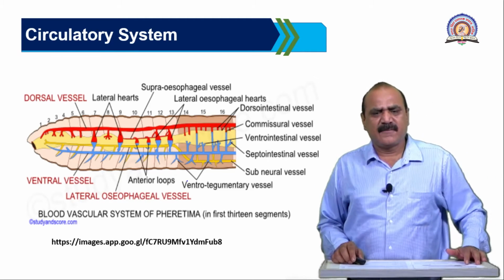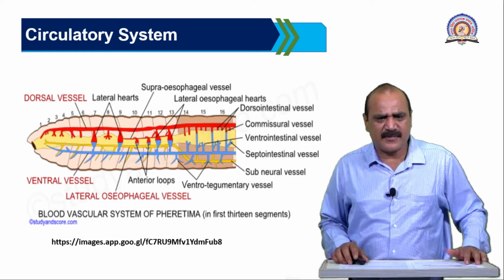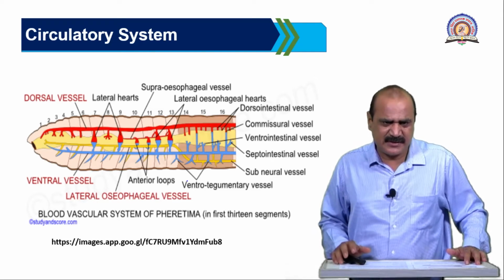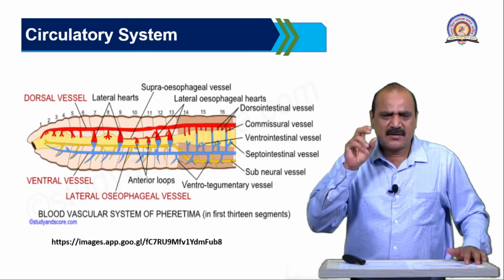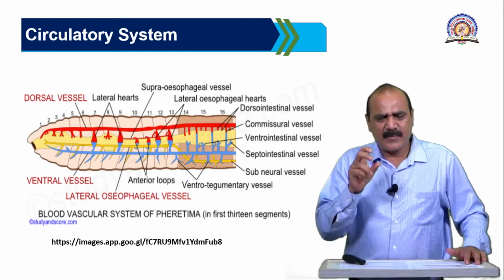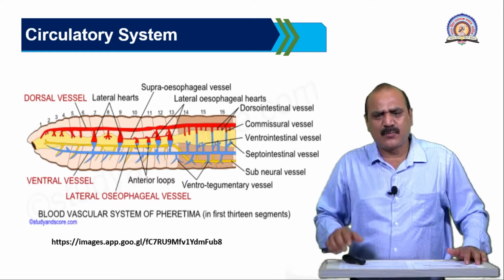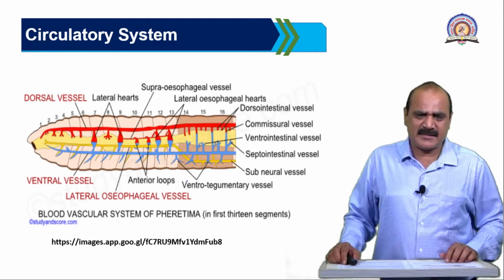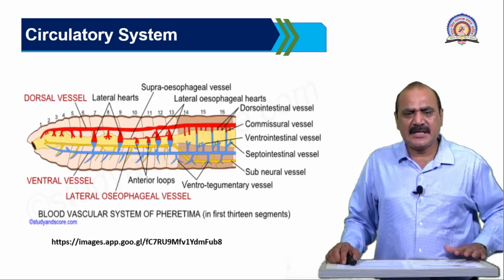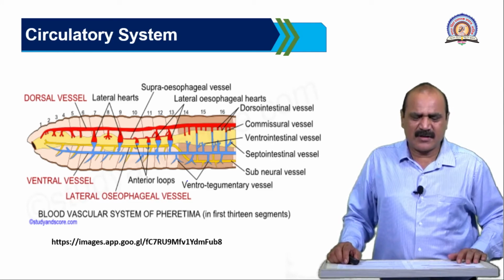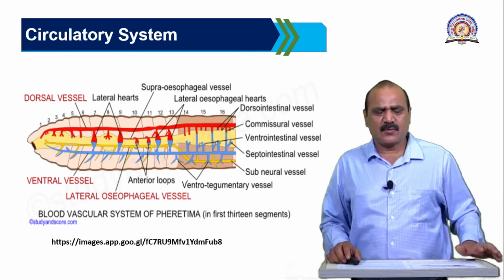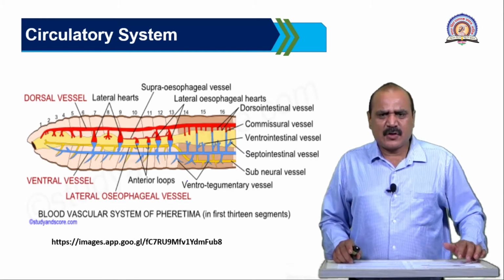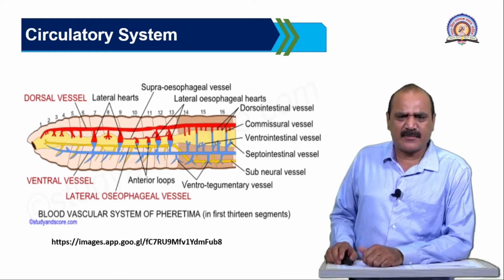There are two lateroesophageal blood vessels, one on the right side and another on the left side. Commonly in the 12th segment they connect to each other to form a single blood vessel. That blood vessel is called the subneural blood vessel, which is found below the nerve cord. This is about the closed blood vessels, then the dorsointestinal and ventrointestinal blood vessels.